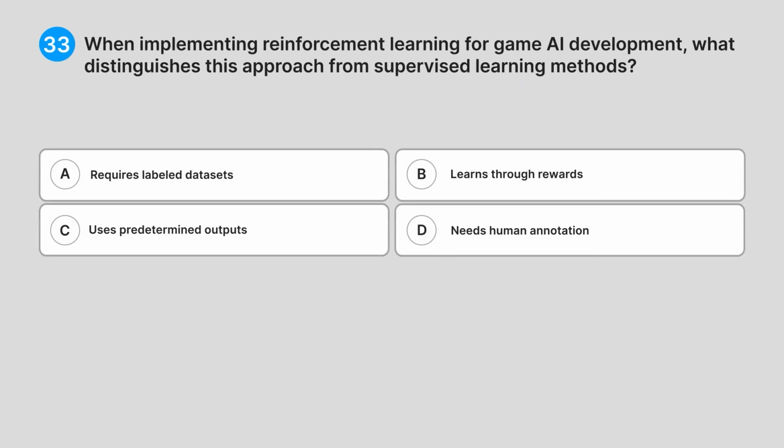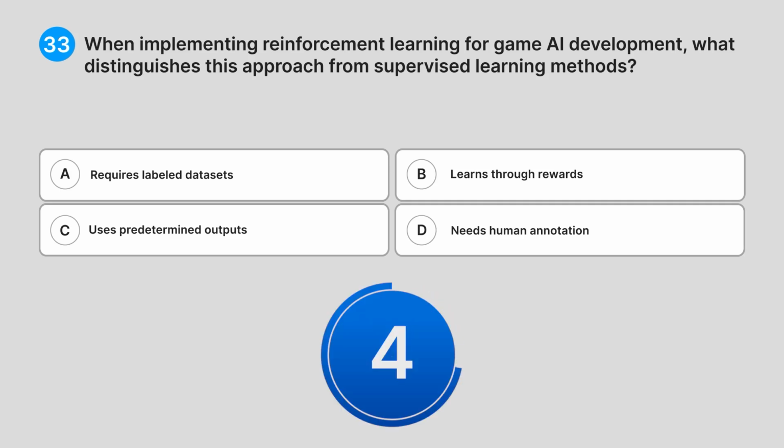33. When implementing reinforcement learning for game AI development, what distinguishes this approach from supervised learning methods? A. Requires labeled datasets. B. Learns through rewards. C. Uses predetermined outputs. D. Needs human annotation. Can you guess the answer?